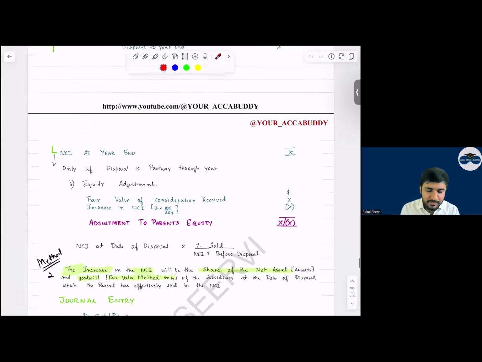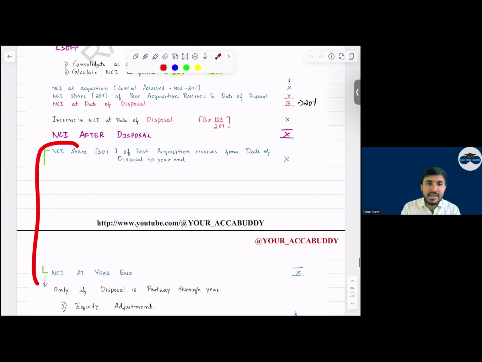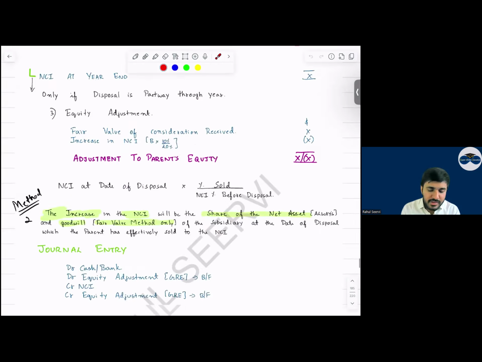So we'll mention that. When will you do this? When it is a mid-year disposal. Then how will the equity adjustment be done? Look, here it is the fair value of the consideration received less NCI, and we will do this calculation. Yes, sir. Adjustment to retained equity, that is retained earnings.